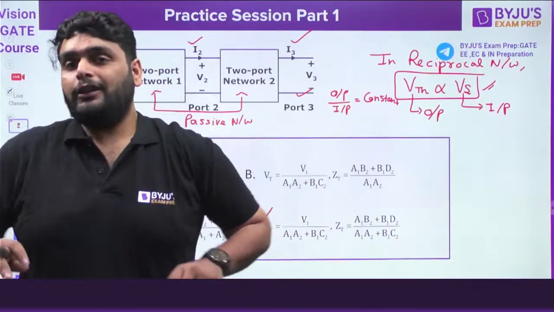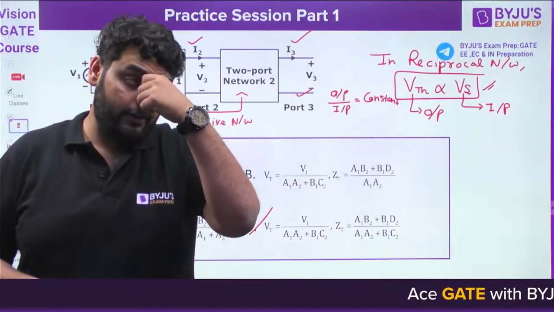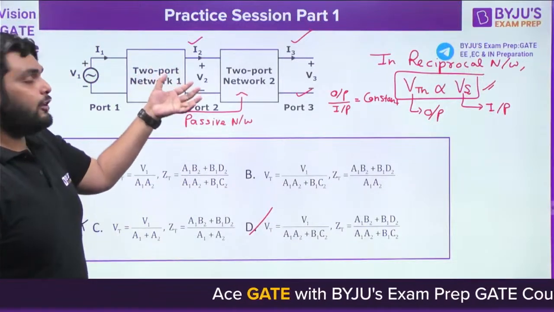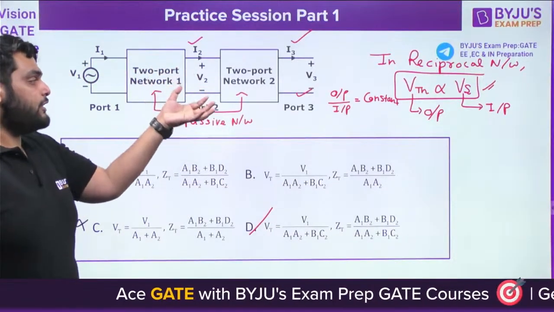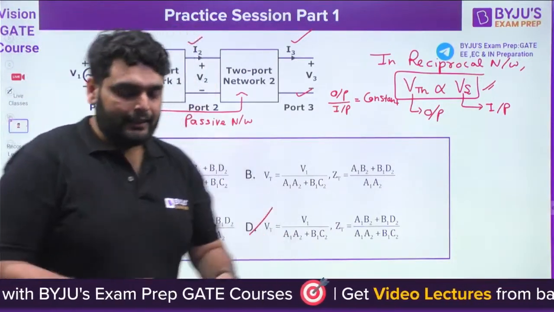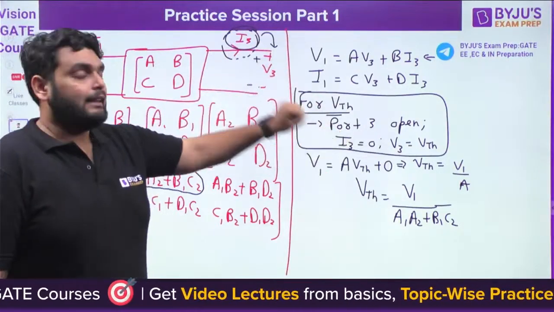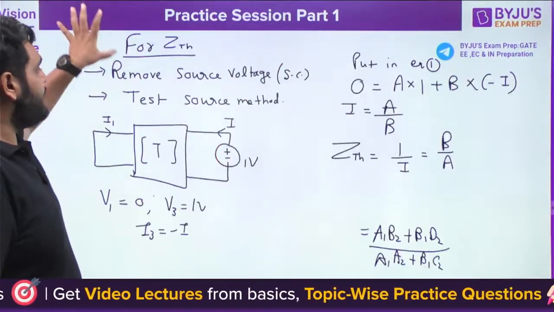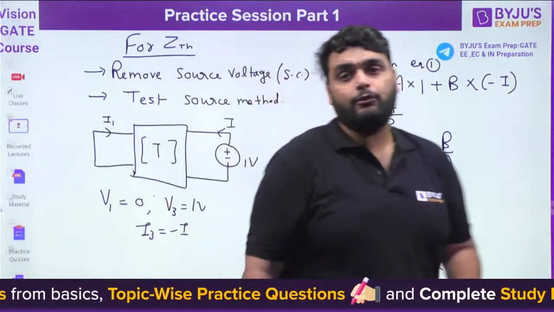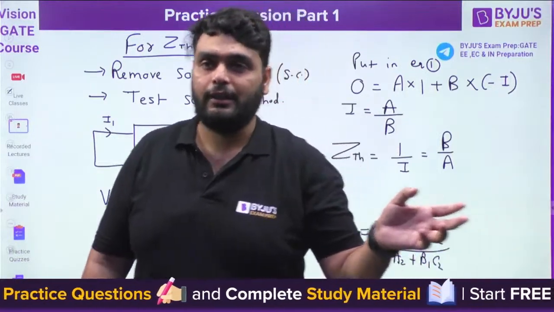Okay. So this is one of the great questions from Thevenin's theorem. See how many concepts we have used here. First, we used the connection of two networks concept: if the networks are cascaded, their overall ABCD parameters get multiplied. Then we used the concept of how to find out the VTH. Then we used the concept of how to find out the ZTH. That's why it's a very good question from two-port networks, and it carries 2 marks if this type of question comes in your exam.